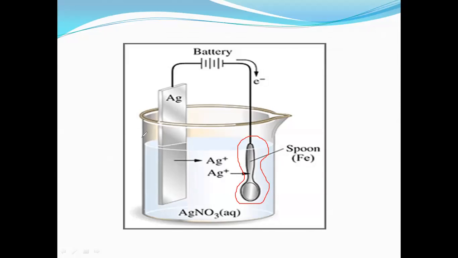Right? Now here I'm taking a silver rod. The silver rod and the iron spoon are both connected to a battery. Then we should identify the electronegativity value, right? When we are comparing the electrochemical series, silver has a high anodic value when compared with iron. Then what will happen? Silver becomes the anode and iron becomes the cathode.